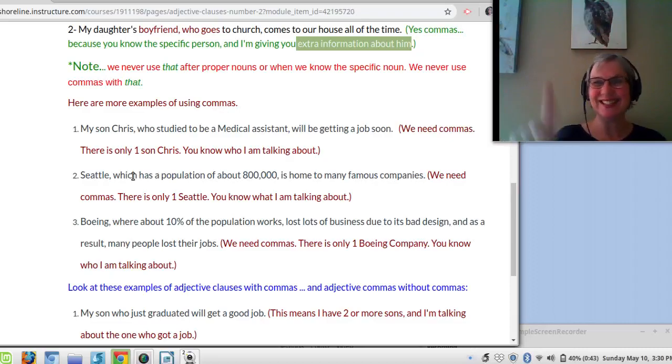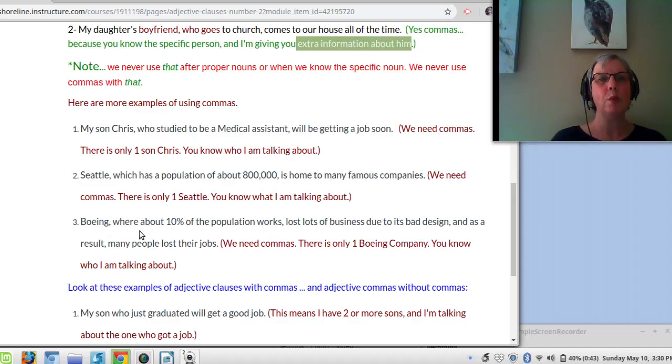Seattle, only one Seattle, comma, which has a population of about 800,000, comma, is home to many famous companies. Seattle, which has a population of 800,000, is home to many companies. We need commas because there's only one Seattle.